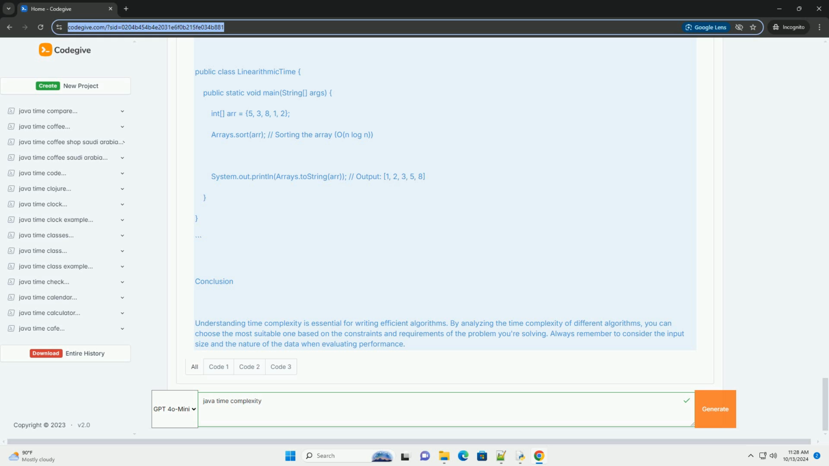O(2^n), exponential time. The execution time doubles with each additional element in the input. O(n!), factorial time, grows very quickly with the input size.